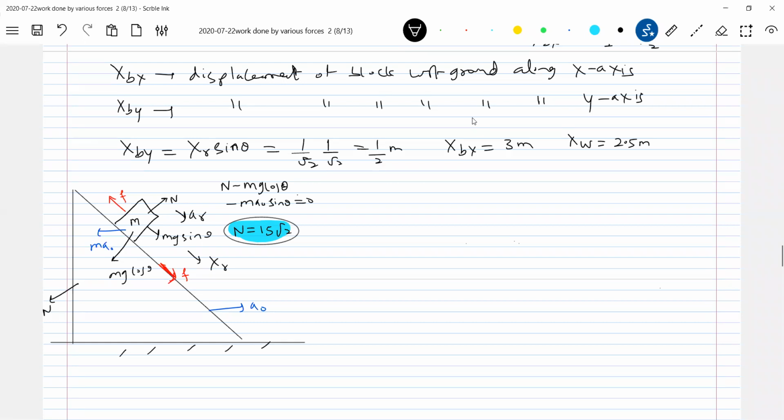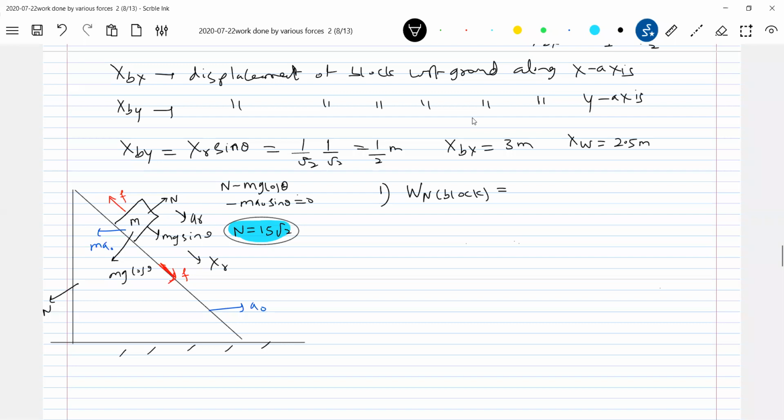So first case, first option. Work done by normal contact on the block. Tell me what I should write. N sine theta will act towards right. N cos theta will act vertically upward.